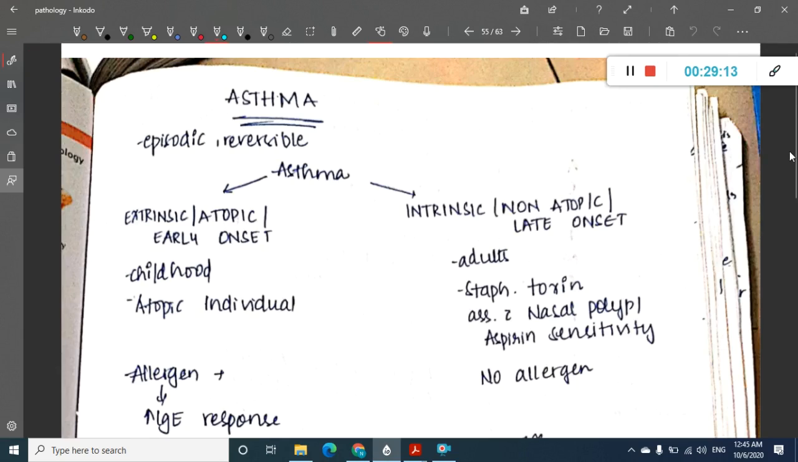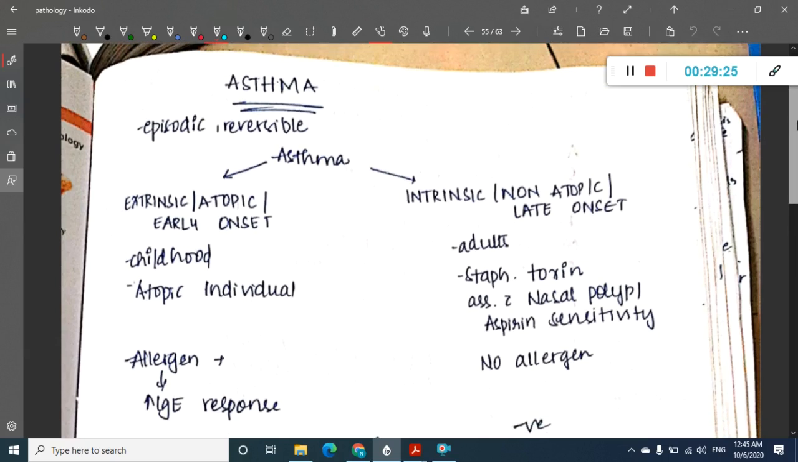Okay, now I have told you everything. I have taught you most of the points about asthma. Only if you are left, we will just look at each and every point through my notes. Okay, so this is asthma.